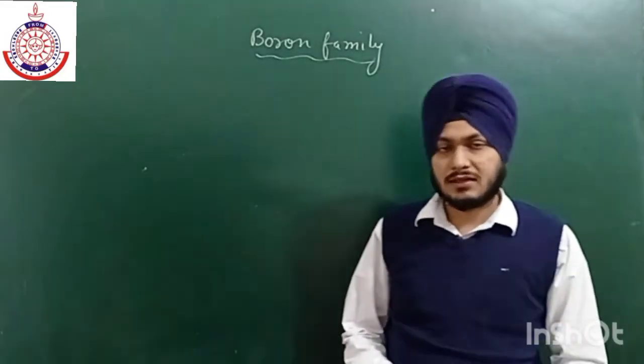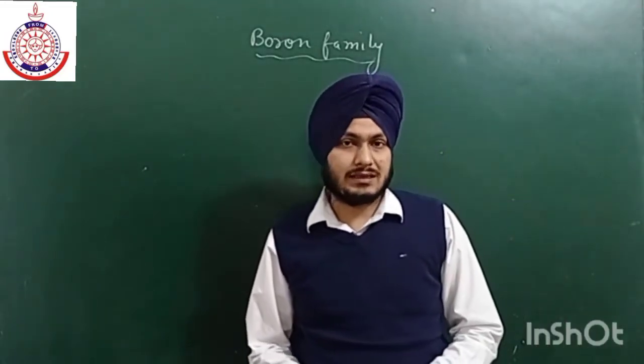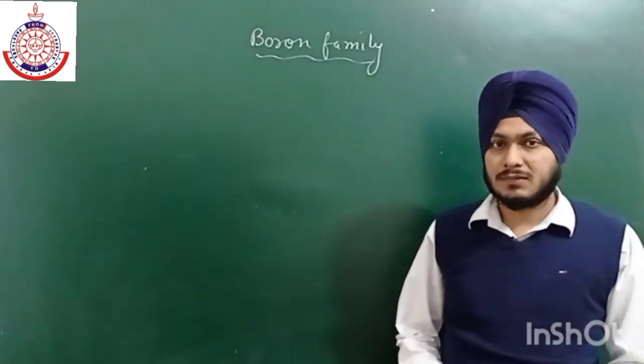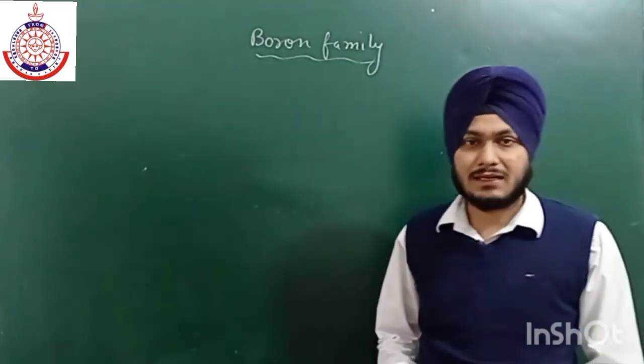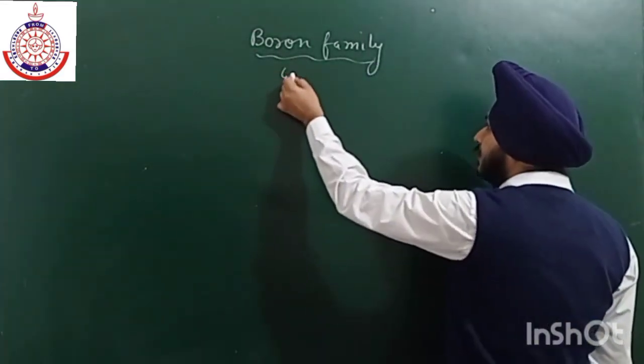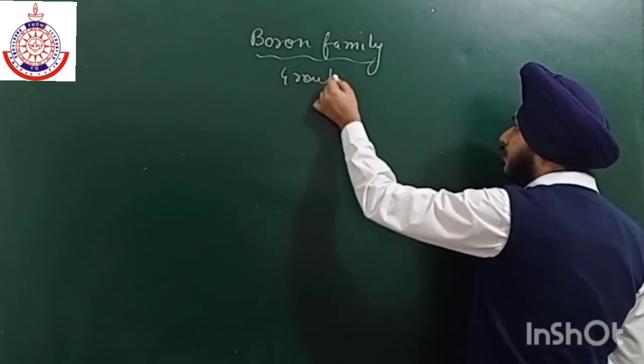So in the last class we were discussing the general characteristics of p block elements. Now let's start the first group of p block elements, that is group number 13, the boron family.